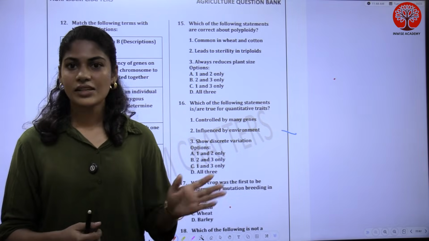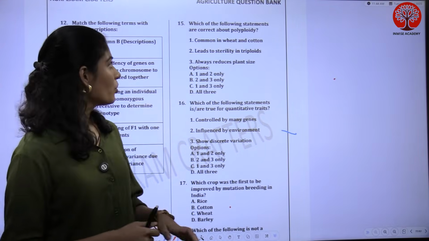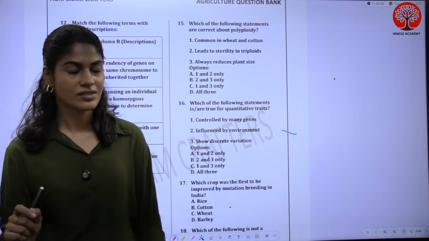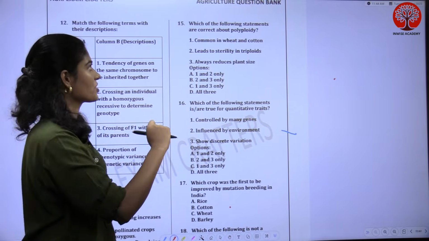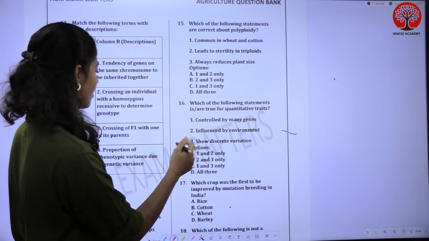Okay. Till now we discussed agronomy. Now we'll move to plant breeding and genetics. I have chosen questions number 15 to 20. We'll discuss this now.